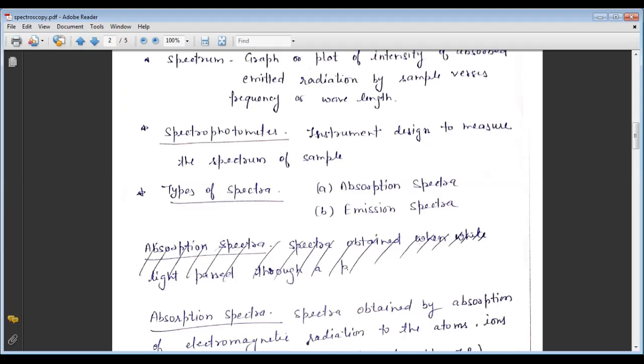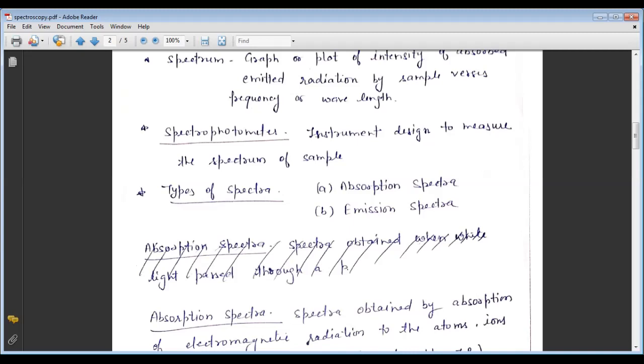Now come to the next, that is the types of spectra. There are two types of spectra. First is the absorption spectra and the other is the emission spectra.